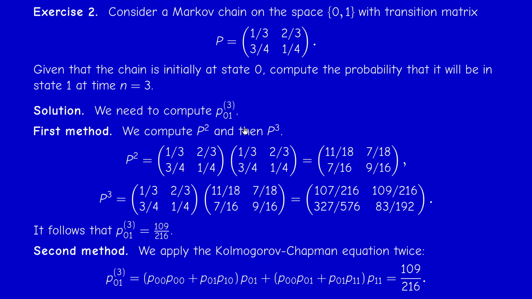The fact that P013 is this element of P3 actually relies on the Kolmogorov-Chapman equations, as we know. So it's essentially the same idea, but the difference is that in the second method, we only concentrate on one entry, whereas in the first method, we need to compute all entries. So this is why they take more time.